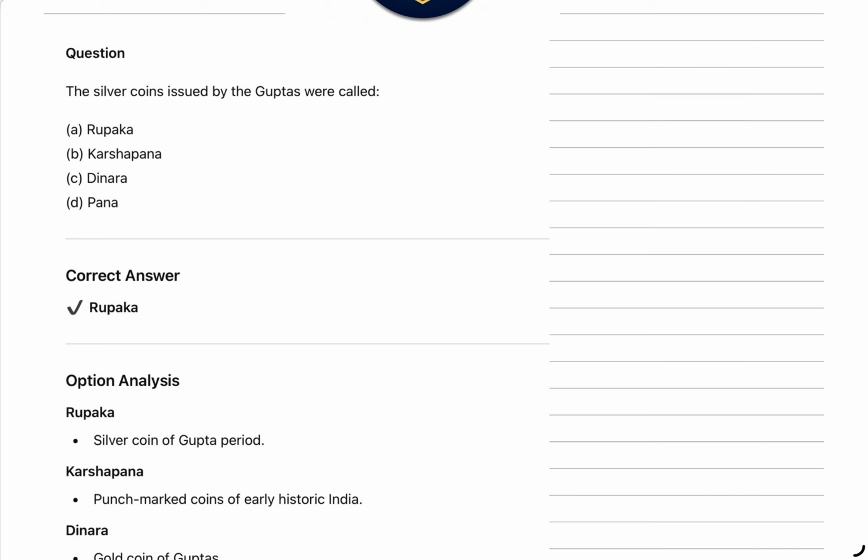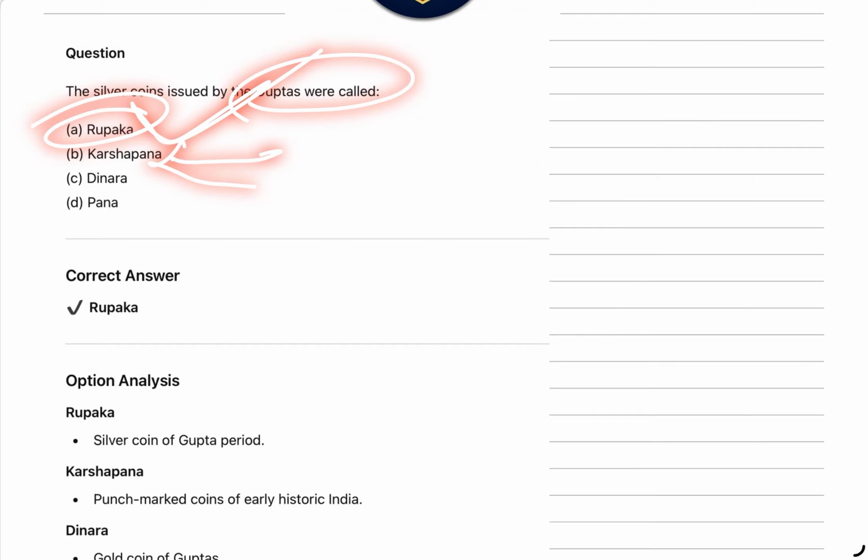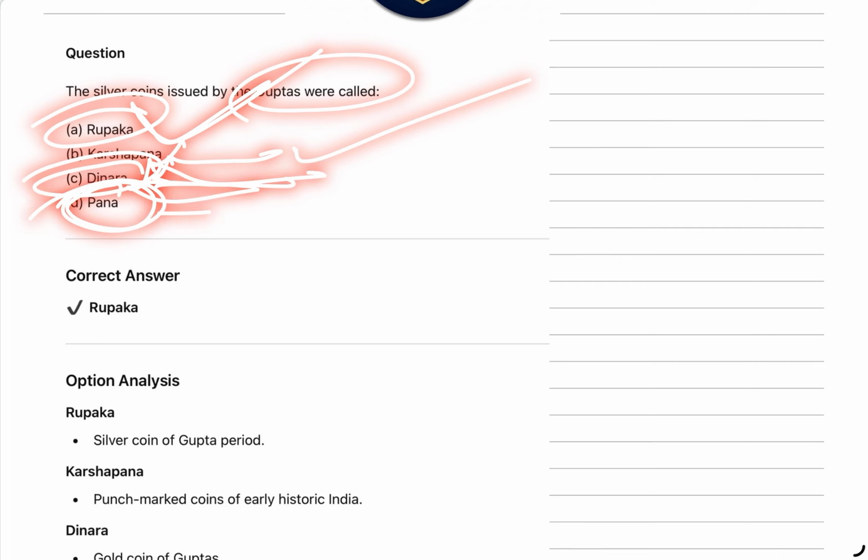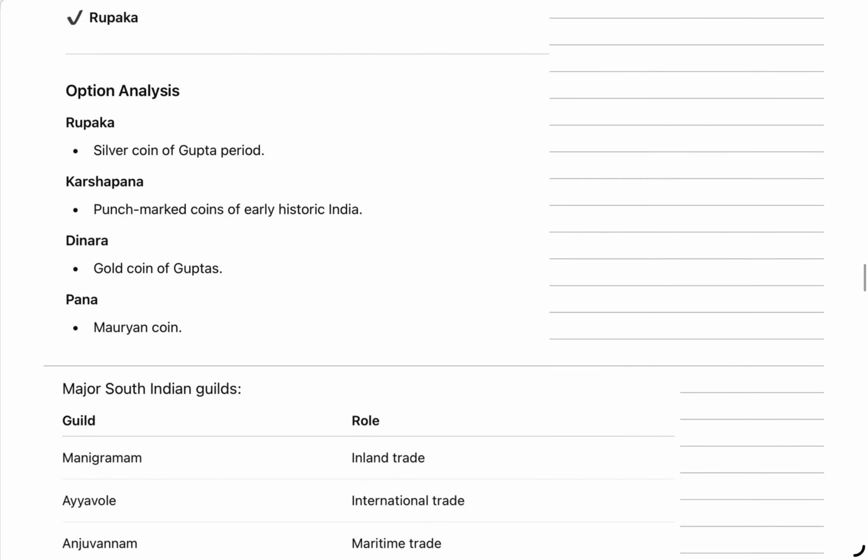Next, the silver coins issued by the Guptas were called Rupaka. The answer will be Rupaka. Now we will see that Karshapana is the punch marked coin, Dinara is of which dynasty, and Pana is of which dynasty. We will check into it.